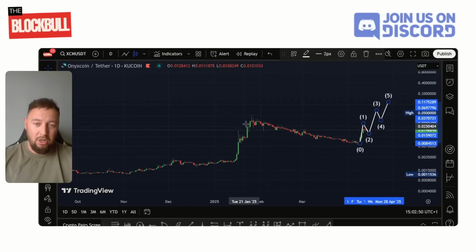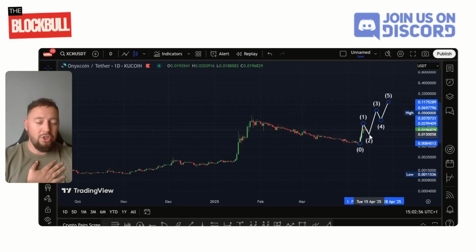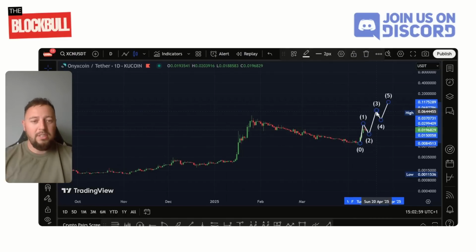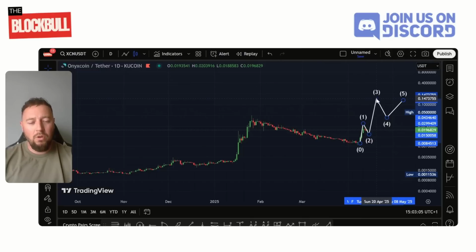So XCN obviously got going in a favourable mood. We have all that downside. We've created wave one. We're looking to mark the bottom for wave two. Then we're going into wave three, which will be the most profitable wave. I do believe that wave three will go up to around 16 cents. How long that wave three is going to take is anybody's guess.